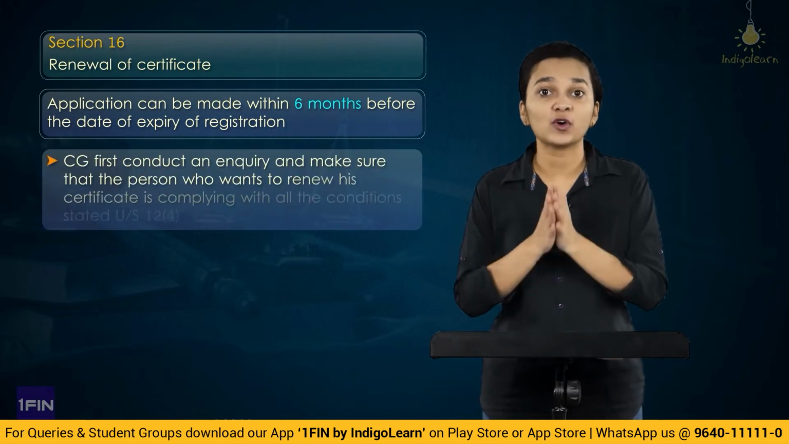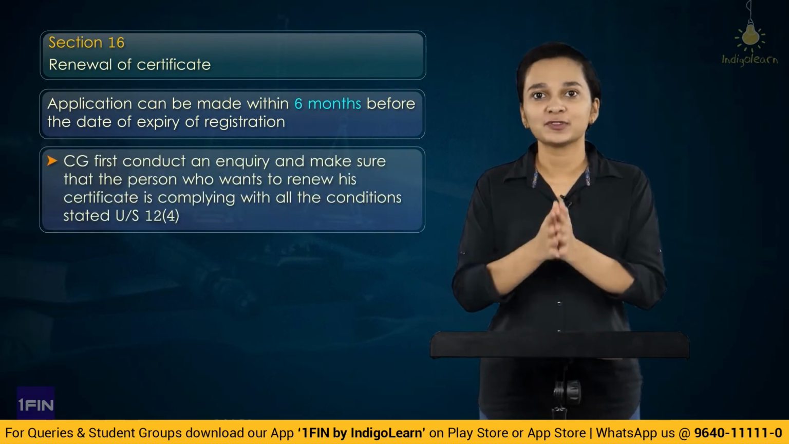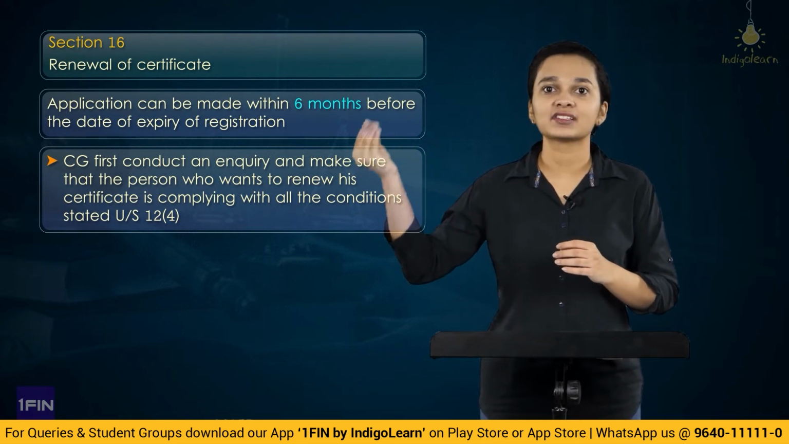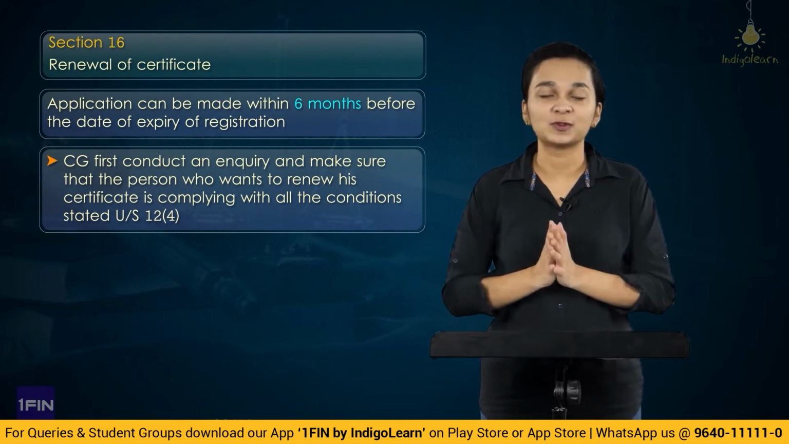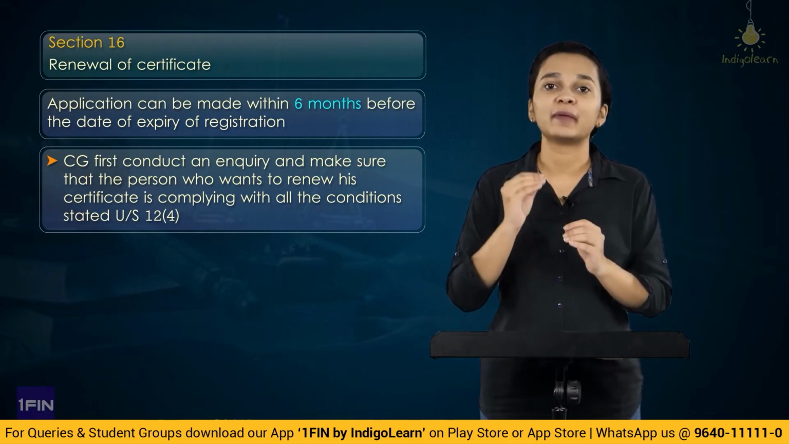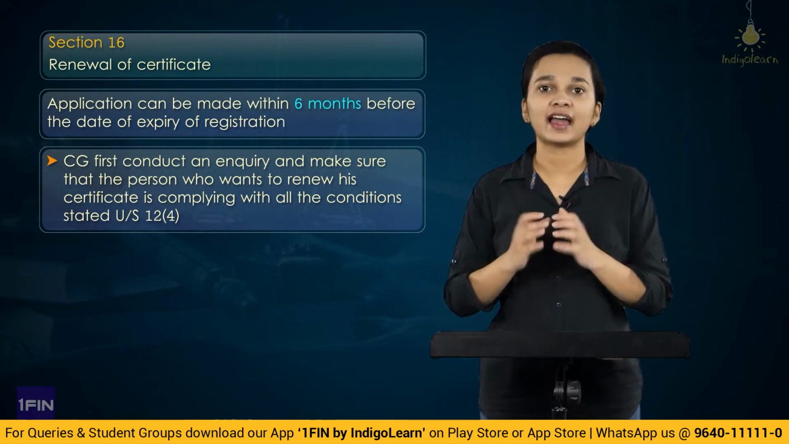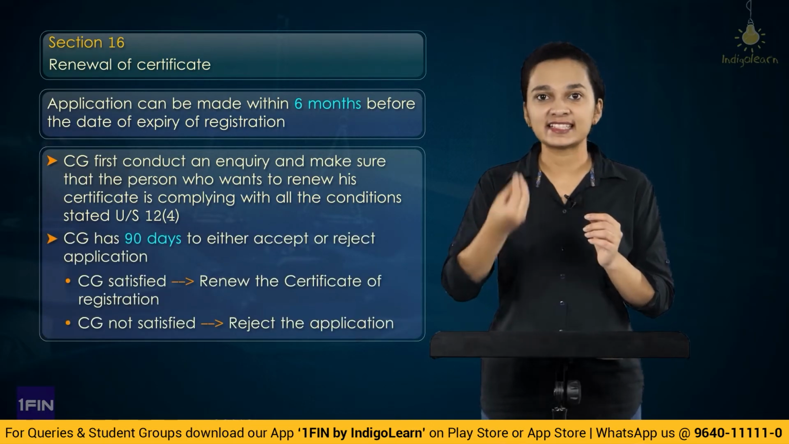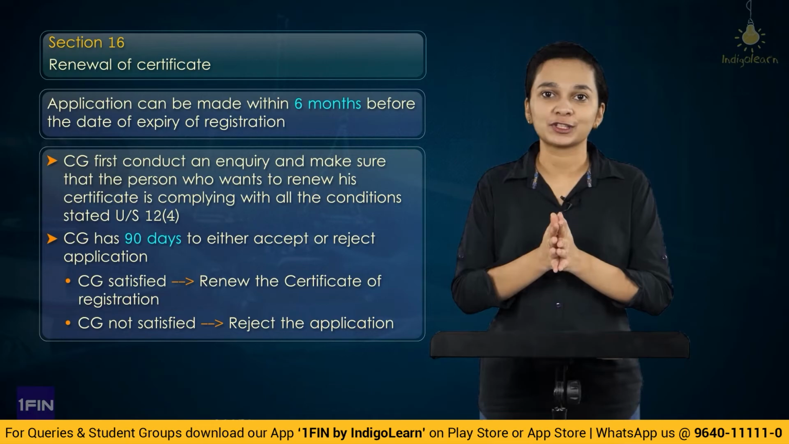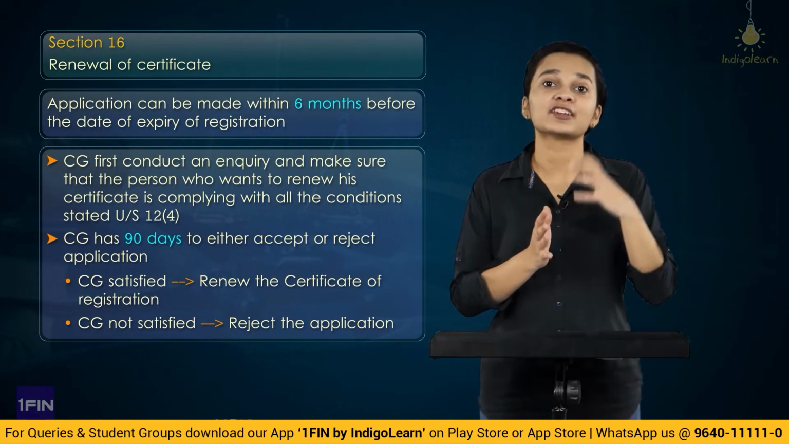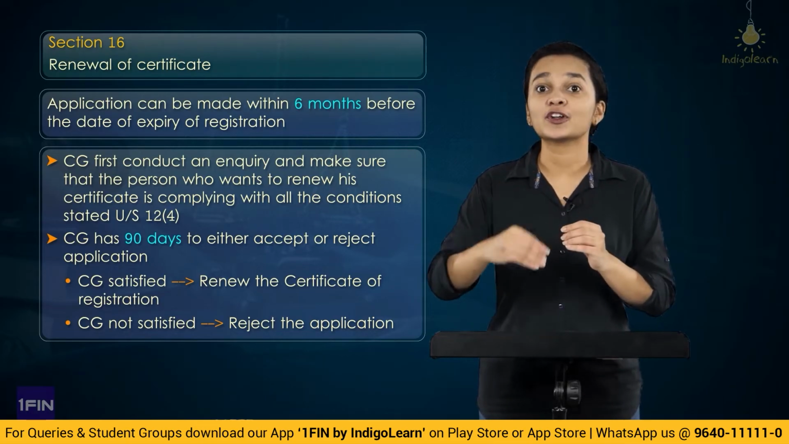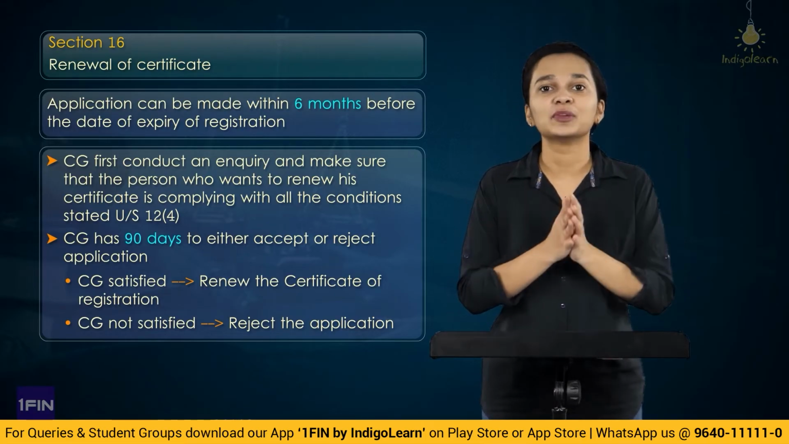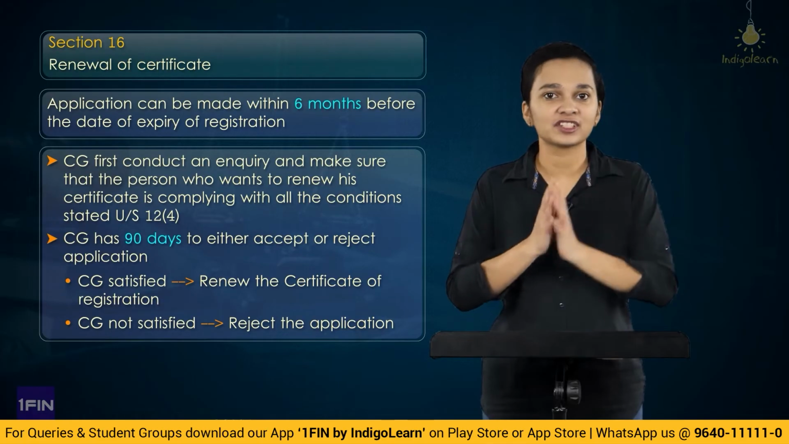And upon renewal also, the renewal of certificate will be done by the government only and only when all the conditions which have been prescribed under section 12 subsection 4 and all the other conditions are met by this person. And upon application of renewal, again, the central government has 90 days to either accept the application of renewal or reject the application. If the central government is of the opinion that the person has contravened provisions of the act, then they may hold the renewal and may not grant renewal of the certificate of registration.